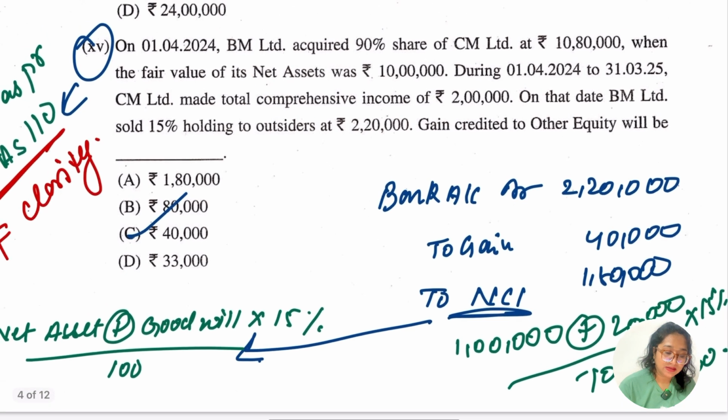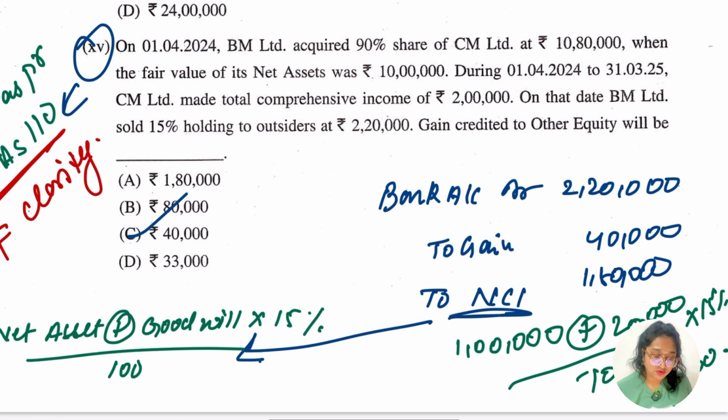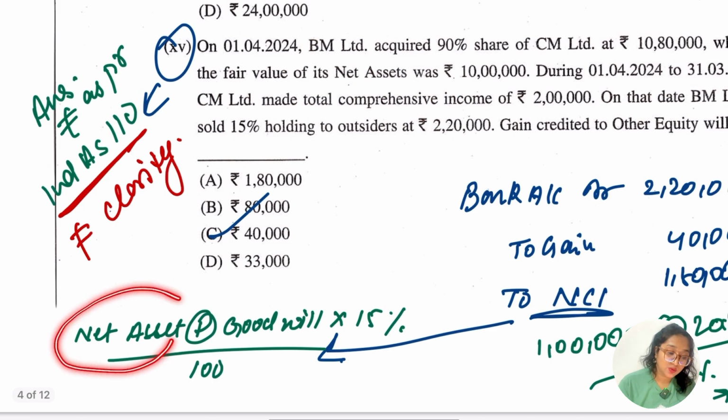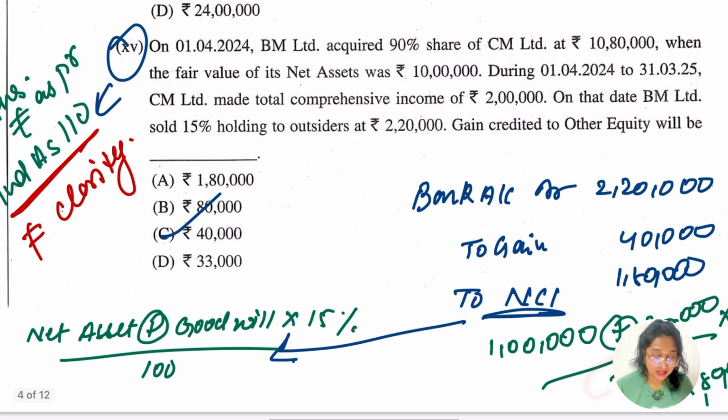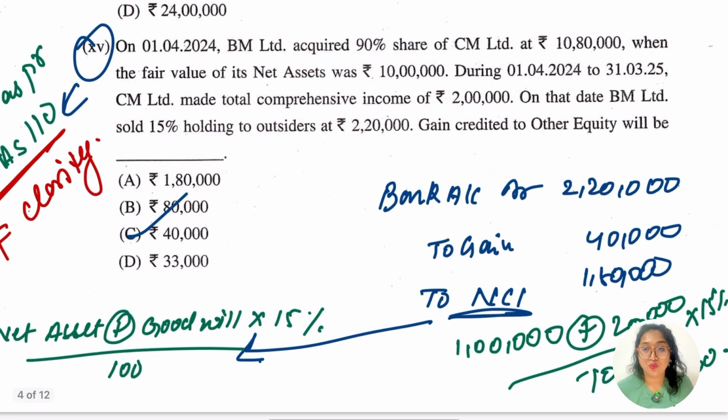Okay, so we have received in the bank account 2,20,000 which is given in the question, ठीक है, and which is to be divided into 2, gain and NCI, right? So how are we going to compute this NCI, which is net asset plus goodwill, into 15% as it was sold, 15% holding to the outsider, right? 15% increase हुआ है ना, so we are going to consider this and divide by 100. This is going to be the formula to compute the NCI, but in this case we are going to take the 10% below, which is the remaining of the 90%, the remaining is going to be 10%, acquired किया था ना, हाँ जी. So यहाँ पे एक तो पहली बात confusion हुआ होगा बच्चों को, ठीक है.